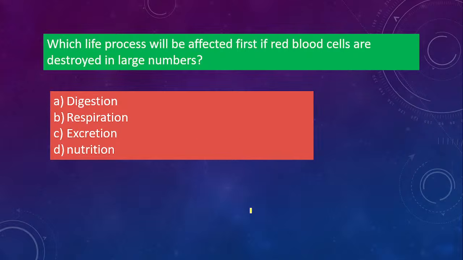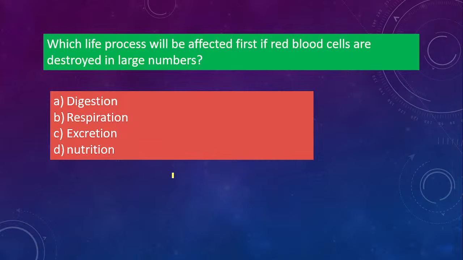Next one. Which life process will be affected first if red blood cells are destroyed in large numbers? Is it digestion, respiration, excretion, or nutrition? So, you know red blood cells are present in your blood, right? RBC, WBC, and all. So if red blood cells are destroyed in large amounts, which life process will be affected first?